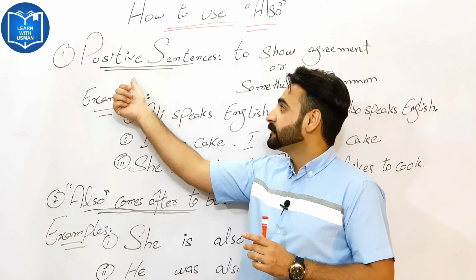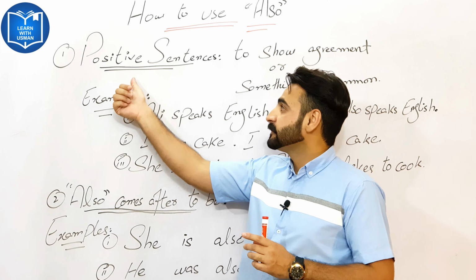The fourth way where we use "also" in our sentences, it comes after a modal verb and before the infinitive. It also comes after a modal verb. Modal verbs are can, could, would, will. These are our modal verbs. Okay? We have some examples, and through them we understand this fourth rule.